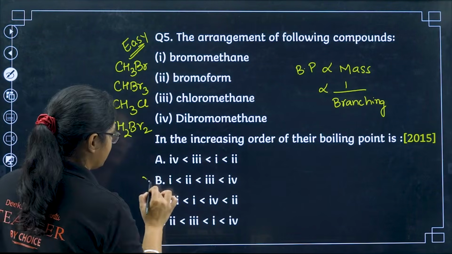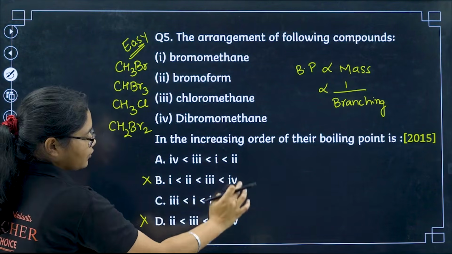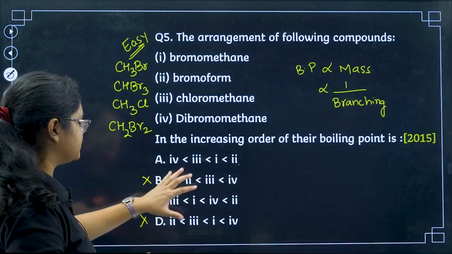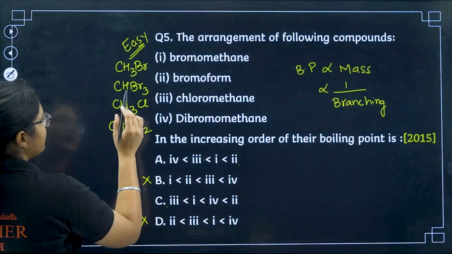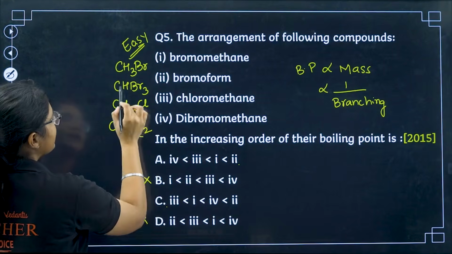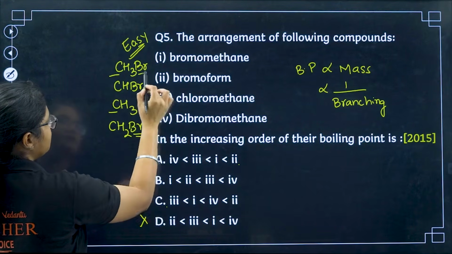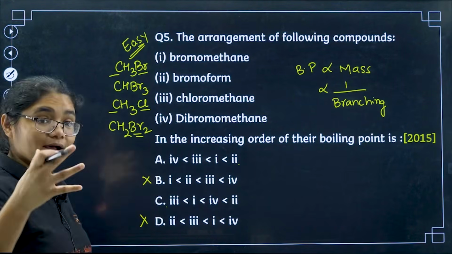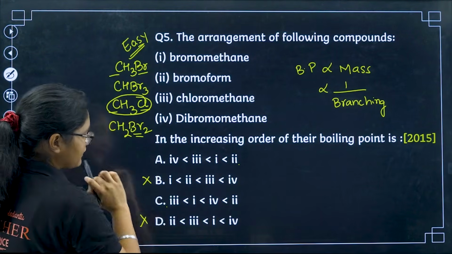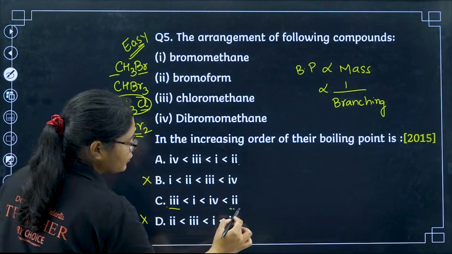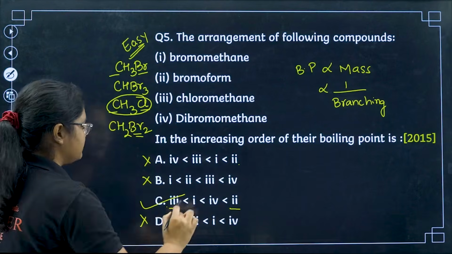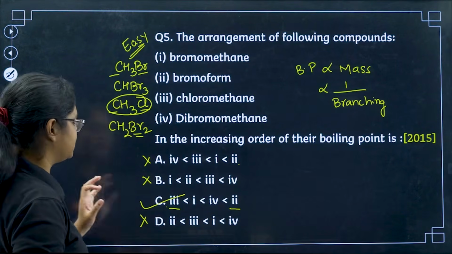So I can eliminate these two options. Okay, 2 and 4, this 2 I have. Now let's find the lowest one. Then I can easily get the answer. So here in this there is 2 bromine. Here I have 1 carbon, 1 bromine, 1 chlorine. So chlorine mass is less than bromine, so definitely the least one will be this one. So I will have 3 in the least and 2 in the highest, so I can eliminate this option as well. So my correct answer will definitely be option number C, but let's see the other 2.